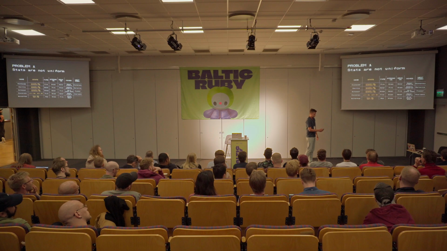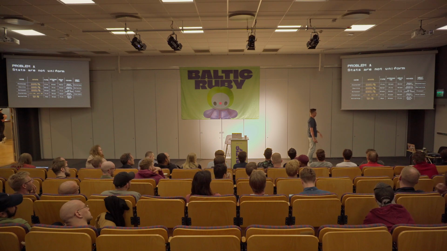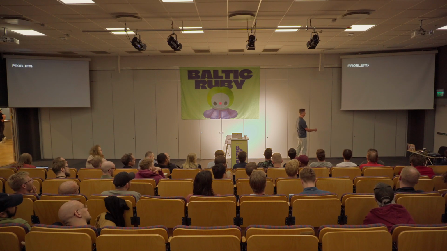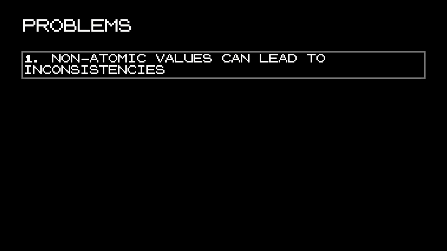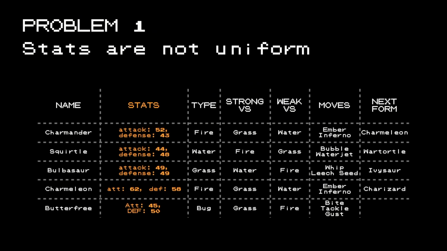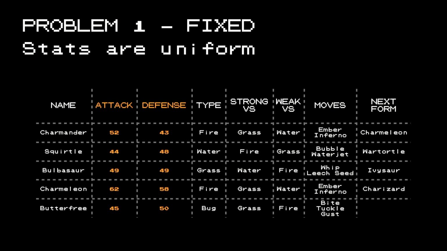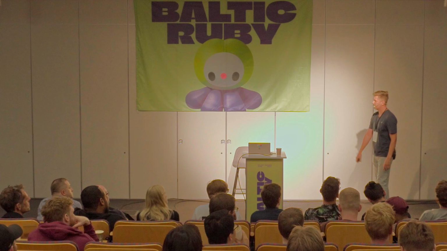So we need to fix this somehow right now when it's relatively easy to do. Let's write down this problem in our backlog: non-atomic values can lead to inconsistencies. It sounds a bit more professional. And let's split it because it's quite easy. We'll be just keeping a number. It's super easy now. It's hard to make a mistake. We don't have any fields right now, at least here, that are ambiguous.